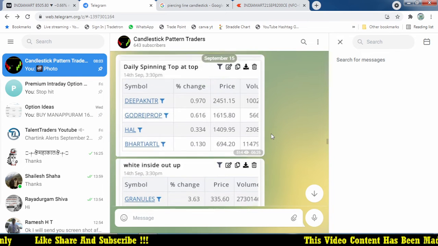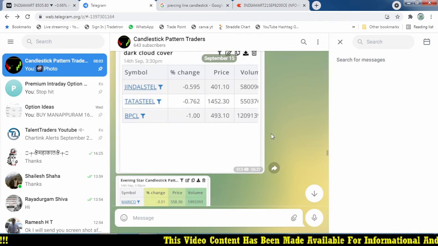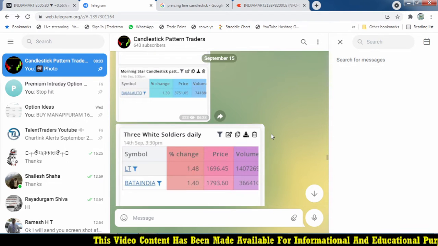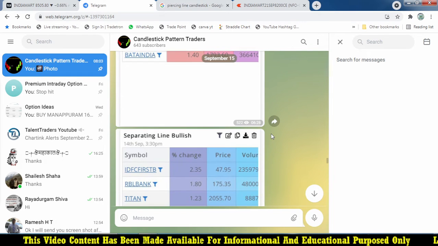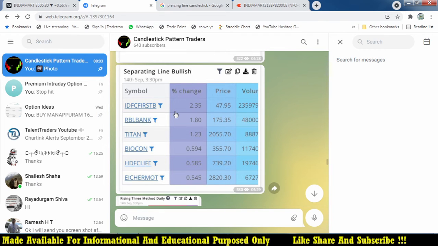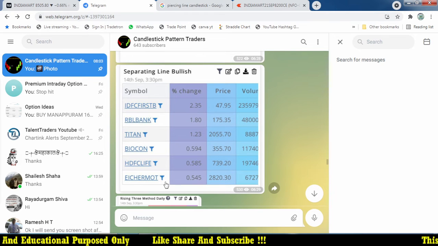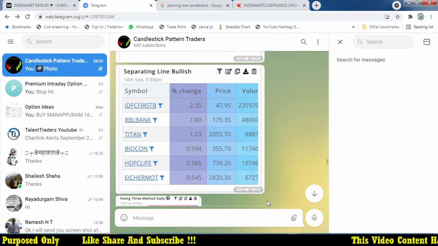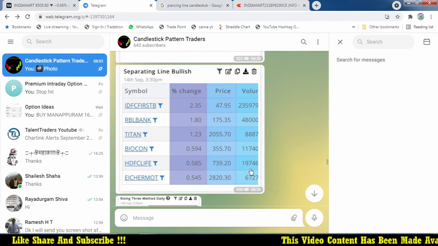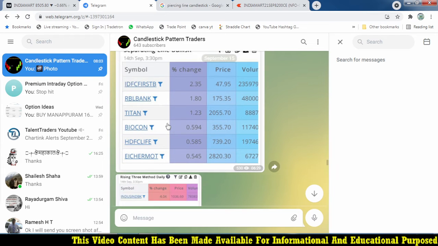14th September. We are in 14th September. See any stock which forms that kind of pattern. Here, a lot more stocks. Here you see that on 15th September we find a lot of stocks which form the kind of pattern. On 15th September, separating line. So IDFC, RBL, Titan, Biocon, HDFC, Eicher Motor.